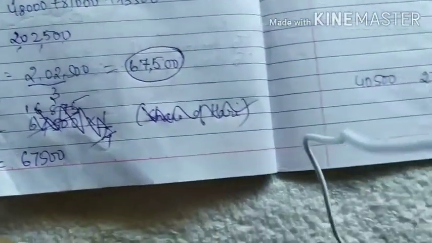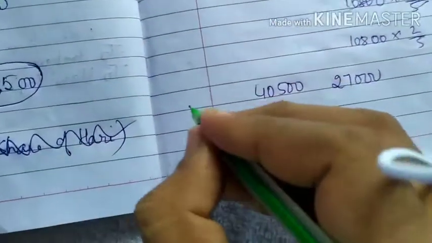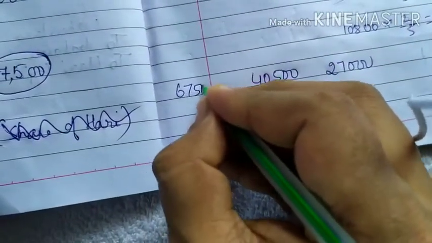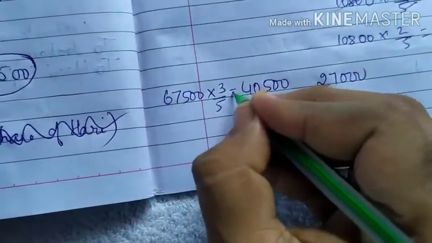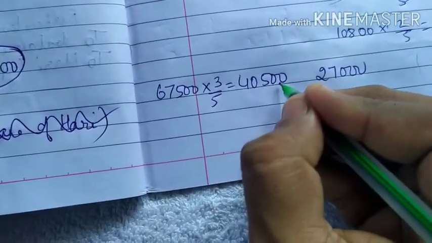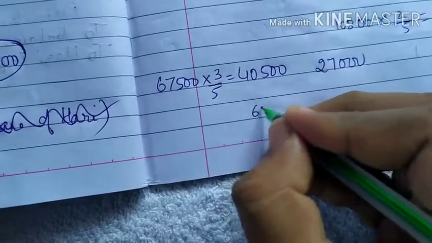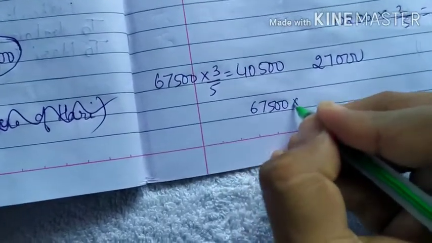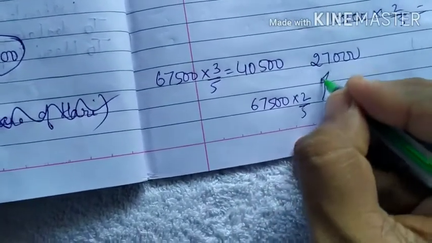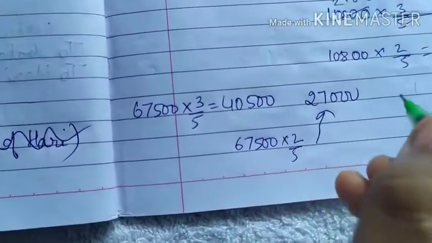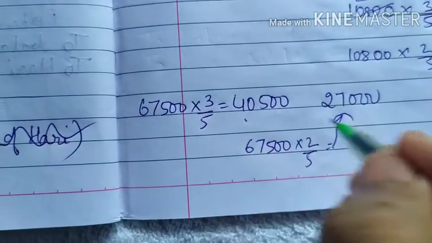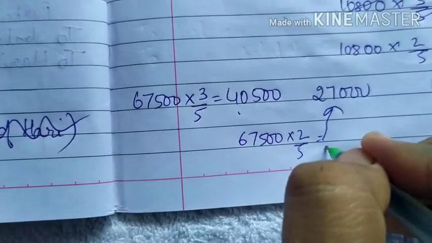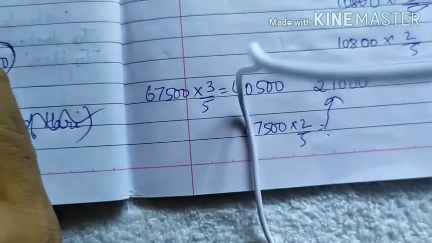Okay, so then this goodwill you have to distribute: 67,500 multiplied by 3/5 will give 40,500, and 67,500 into 2/5 will give you 27,000. This is the share of the first partner, this is the share of the second partner of goodwill.